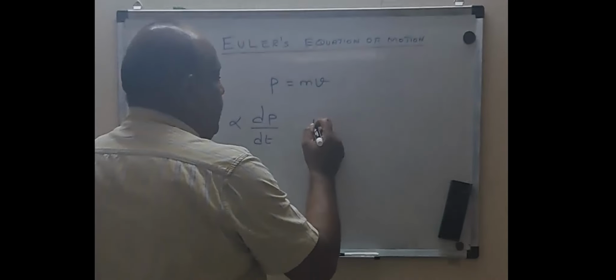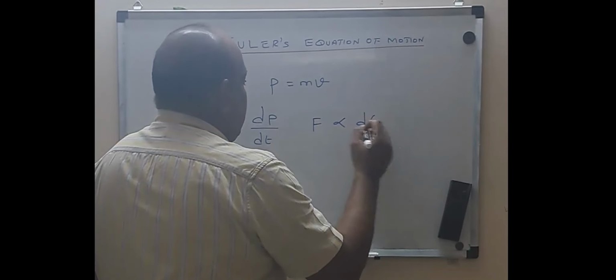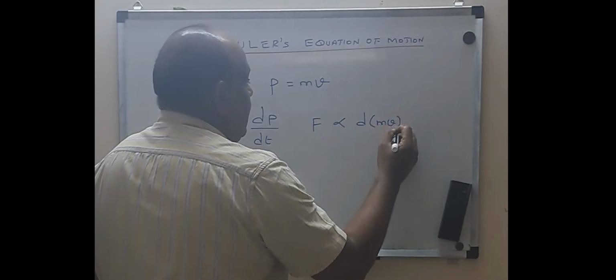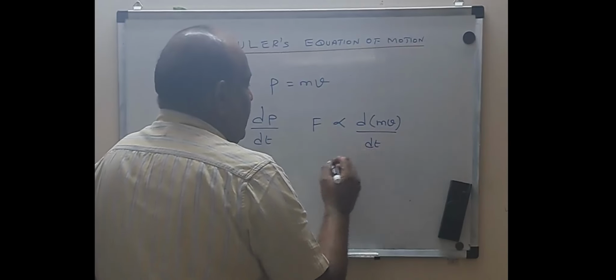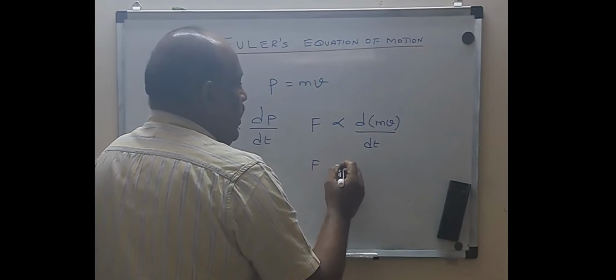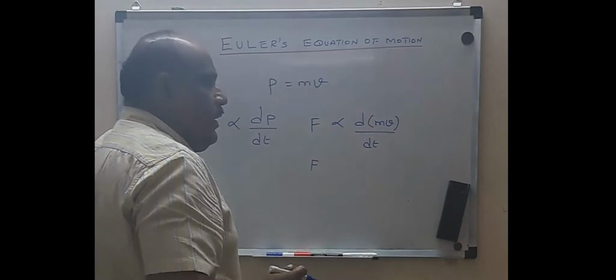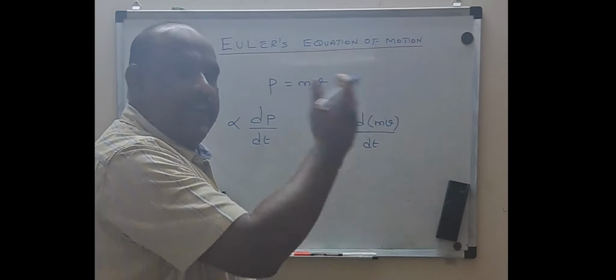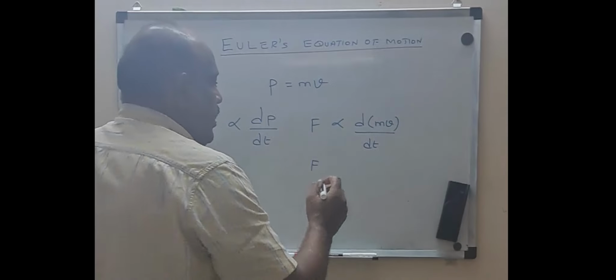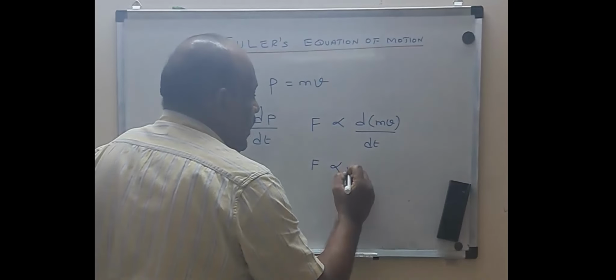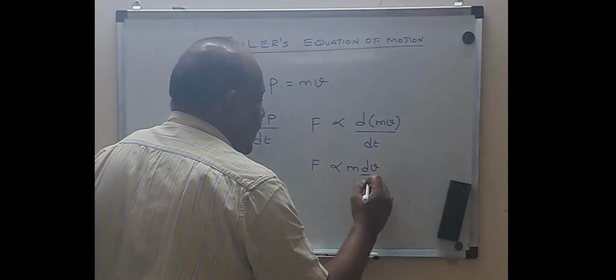If I put p as mass times velocity, then F is proportional to d(mv) by dt. Mass is constant and hence can be taken outside the differential operator, so it becomes m into dv by dt.